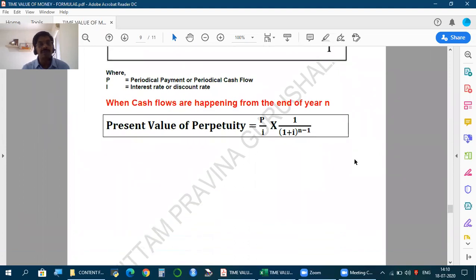We know the formula to find the present value of 1 rupee: 1 by (1 plus I) to the power of n minus 1. For the second year onwards, 2 minus 1 is 1, so 1 by 1.1 to the power of 1. Do it, you get this.